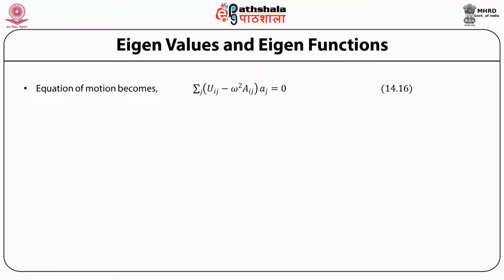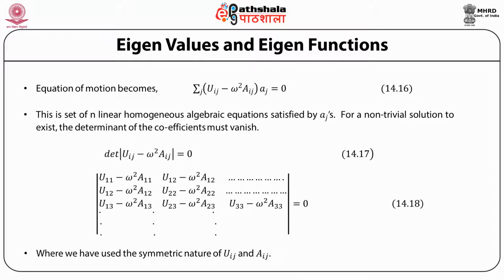Now, notice that this is a set of n linear homogeneous algebraic equations satisfied by these amplitudes A j. From algebra you know that for a non-trivial solution to exist, the determinant of the coefficients must vanish. The determinant of U ij minus omega squared a ij must be equal to 0.